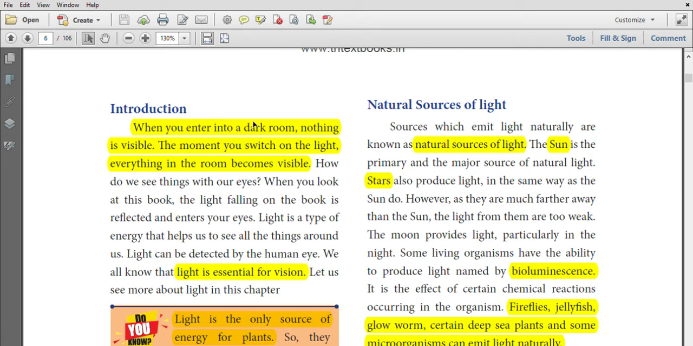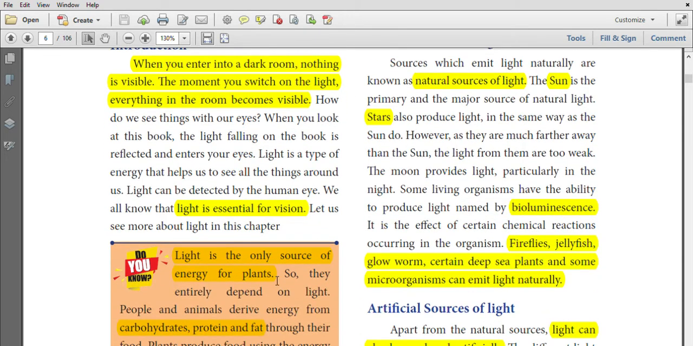When you enter into the dark room, nothing is visible. The moment you switch on the light, everything in the room becomes visible. So, light is essential for vision. We cannot see in the dark room, but we can see all the objects in the light.